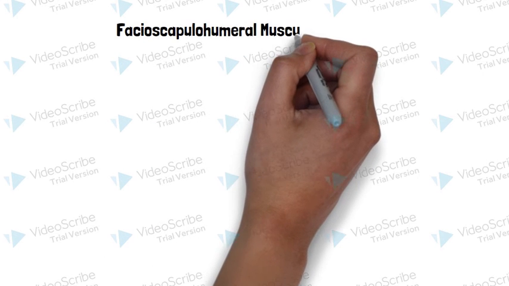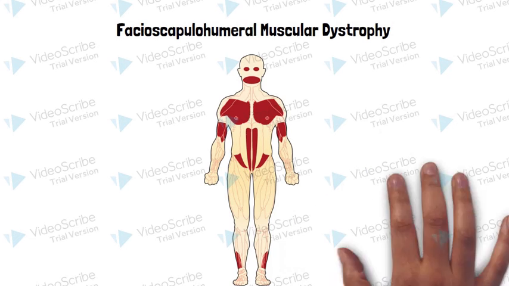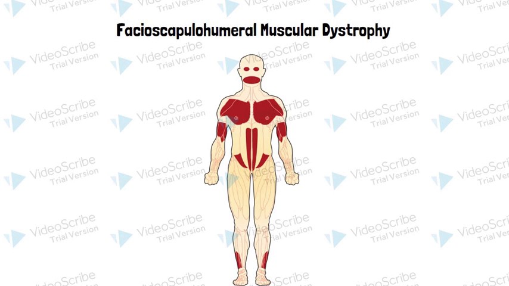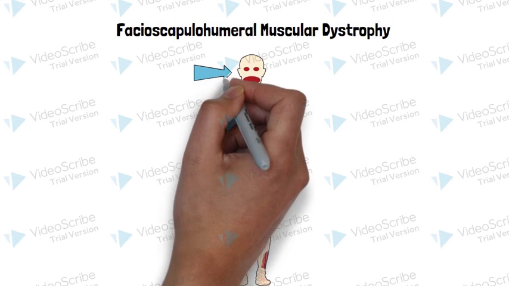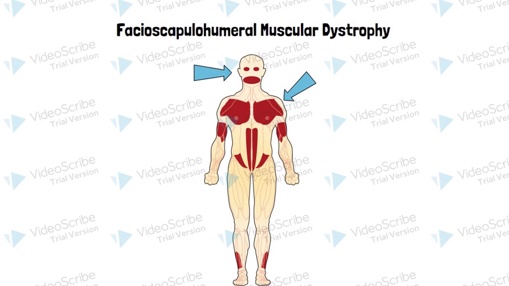Fascioscapulohumeral muscular dystrophy, also termed FSHD, is typically characterized by weakness and atrophy in the muscles in the face, shoulders, and upper arm. This is where the term fascioscapulohumeral comes from, because facies is the medical term for the face, scapula is the medical term for the shoulder, and humerus is the anatomical term for the bone which extends from the shoulder to the elbow.